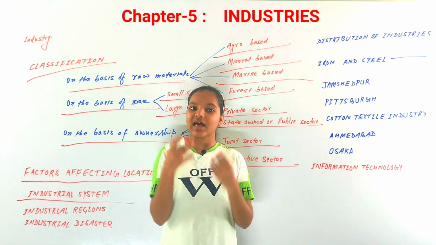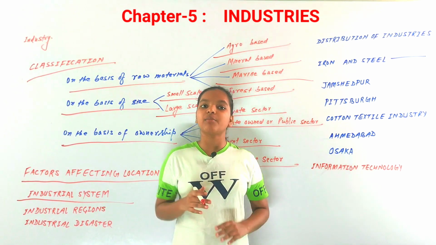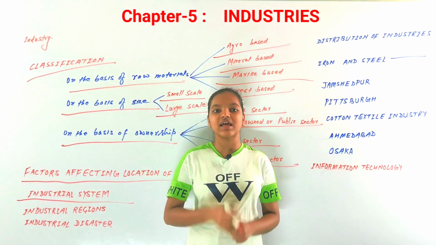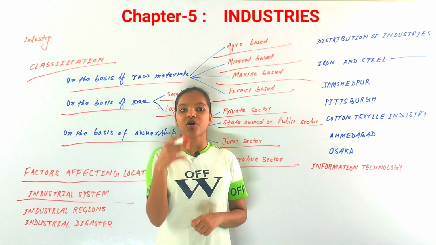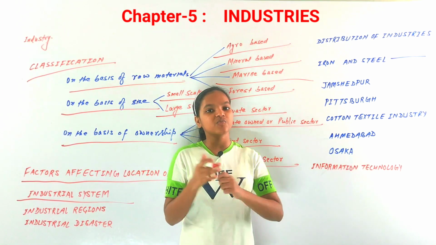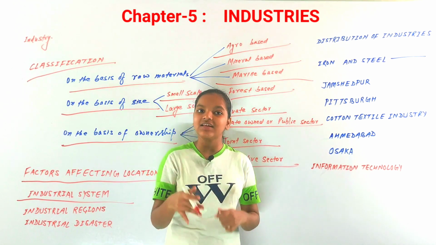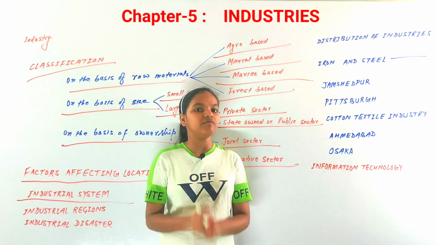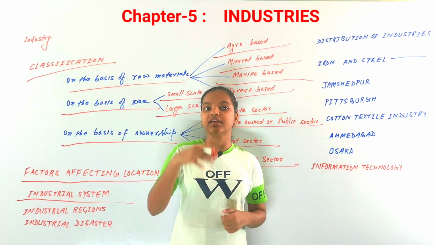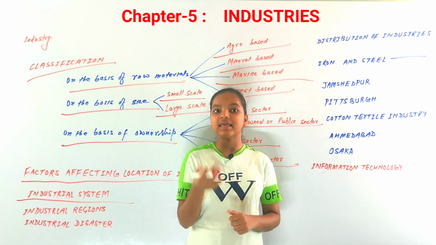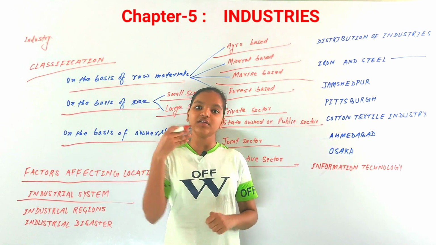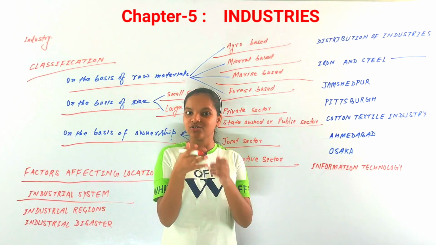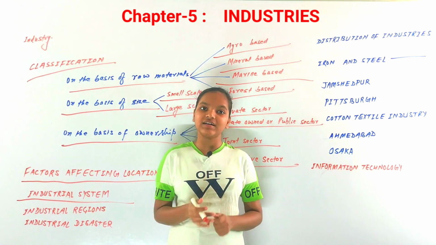Now if we look at an example of an industrial system, say the textile industries, particularly the cotton textile industries, then there would be inputs like cotton, because it is a raw material. Then transport, the land, the capital that is invested, and much more infrastructure. And then there would be processes like spinning, weaving, knitting, stitching, and dyeing as well. So these are the processes for the cotton textile industry. And then there would be output. Output, you can think of the shirt that you wear. So that is output from cotton textile industries.